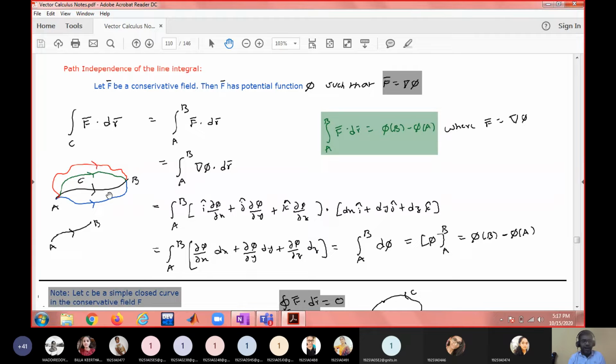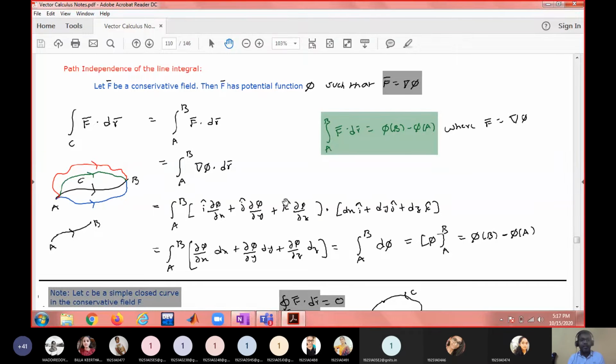Integration over all these paths is going to be the same, because integration is path independent, because it is a conservative field. So for a conservative field, you can simply find the potential function and find the answer.